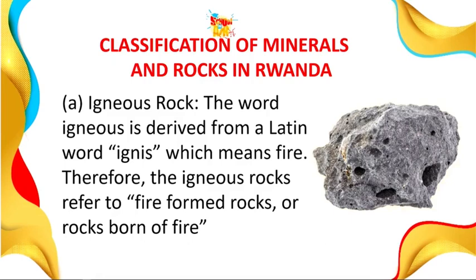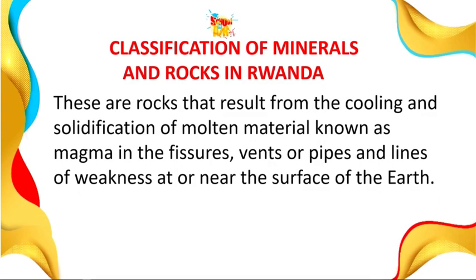If you still remember the internal structure of the earth, the earth itself has the core, the mantle, and the crust. The crust is where we are standing, where we find the rock. The mantle, we say that's where the magma is. And the core, we say that's the hottest part, where the burning itself is done. These are igneous rocks.